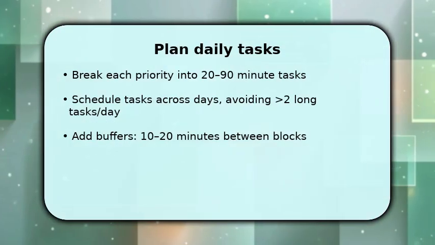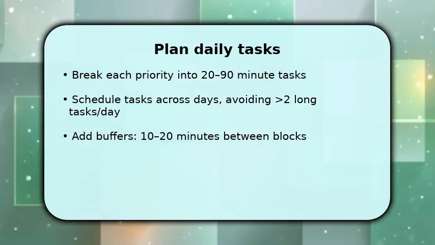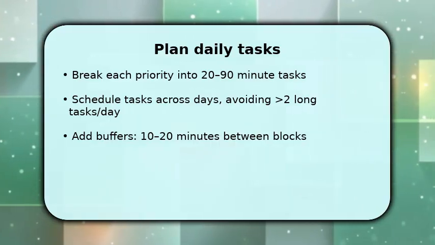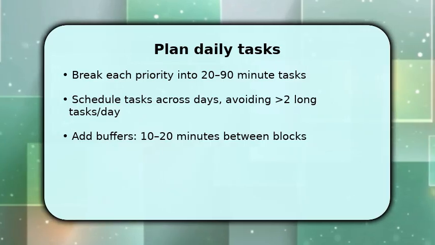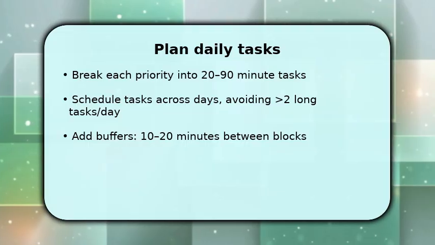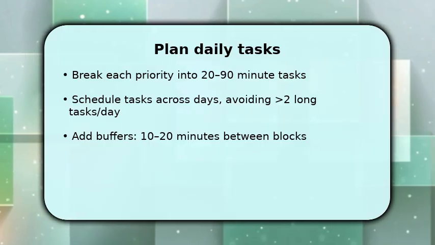Once your priorities occupy slots, break each into actionable tasks lasting 20 to 90 minutes so you have clear next steps. You then distribute those tasks across your week, spacing related work to use focus without fatigue. Avoid more than 2 long tasks in a single day. Make sure to insert 10 to 20-minute buffers between blocks to handle overruns and transitions.